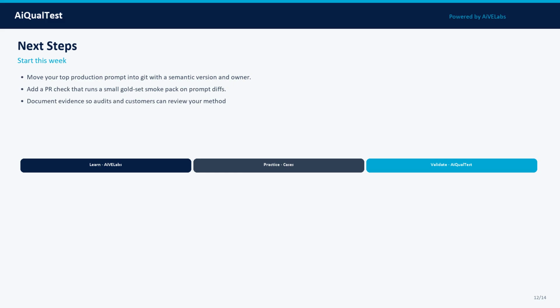Your next steps this week: move your top production prompt into Git with a semantic version and owner. Then, add a PR check that runs a small gold set smoke pack on prompt diffs. Keep the artifacts, prompts, datasets, scores, approvals so you can defend the decision later.